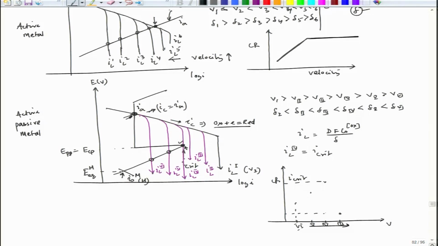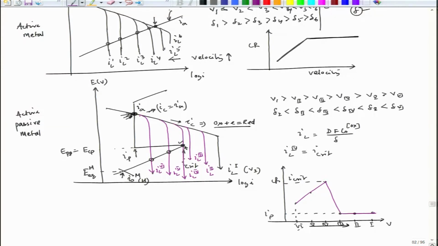So, this is I P, and then if we increase the speed, the corrosion point should be this point only all the time. So, the variation of corrosion rate would be this one.